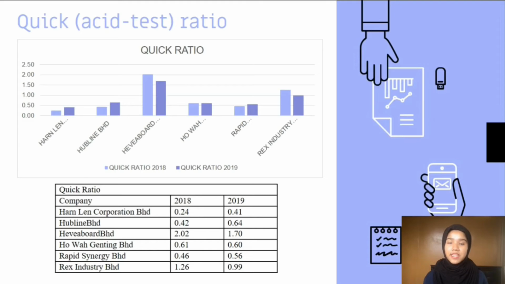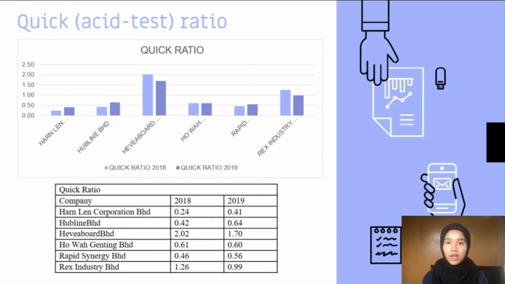Only 2 companies have good quick ratio, which are HeaveaBoard Bhd and also Rex Industry Bhd. HeaveaBoard Bhd has a quick ratio of 2.02 and 1.70 in 2018 and 2019 respectively, while Rex Industry Bhd has a quick ratio of 1.26 in 2018 and declines to 0.99 in 2019. Both companies are adequate and capable of handling their short-term debt.